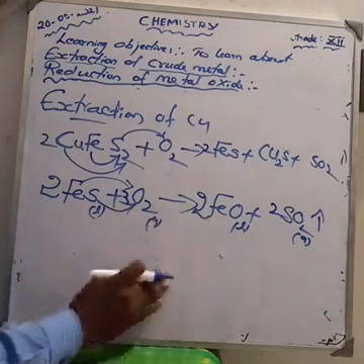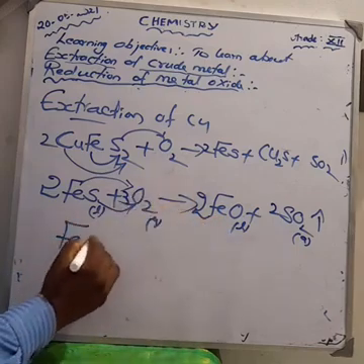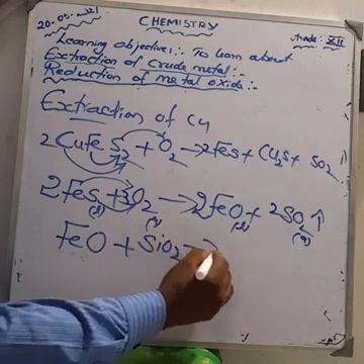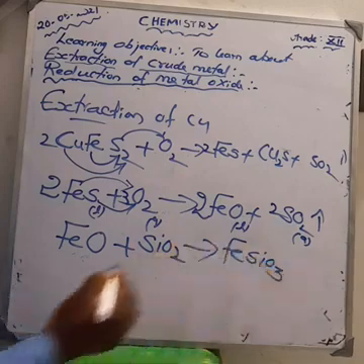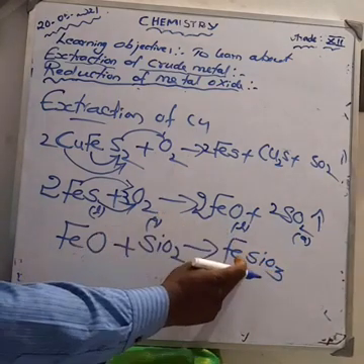Next, we are taking iron oxide. What is the formula for iron oxide? FeO reacts with the silica SiO2. We get FeSiO3, iron silicate, one of the slag.